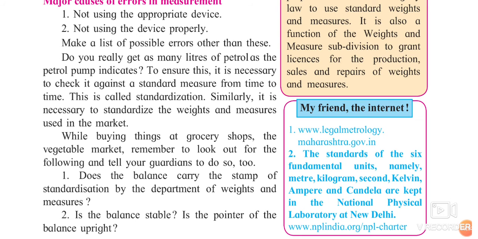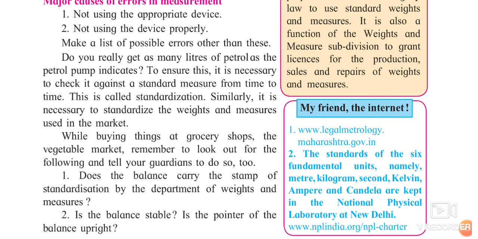Similarly, it is necessary to standardize the weights and the measures used in the market. Whatever weight the shopkeeper is using for balancing, it should be proper. There should be no fault in it. While buying things from the grocery shop or the vegetable market, remember to look at the following things. Does the balance carry the stamp of standardization? Does it hold the stamp of ISI, like Indian Standard? Or is it having the symbol of SI, that is standard unit? Just check up for it.